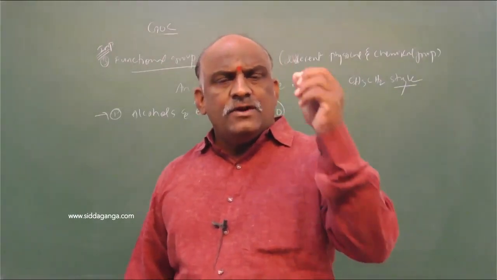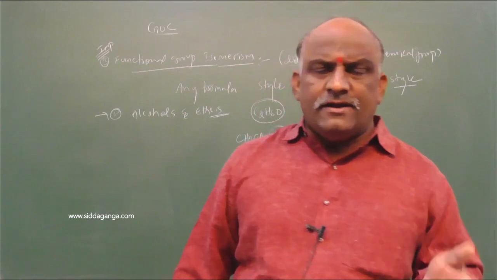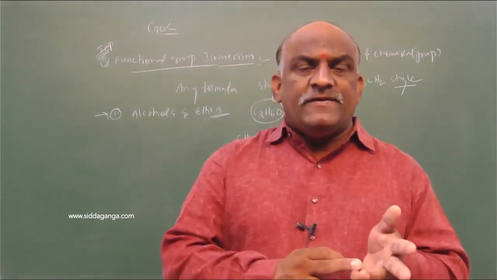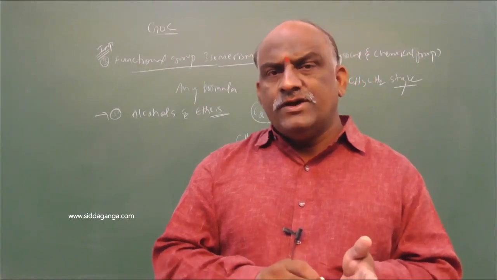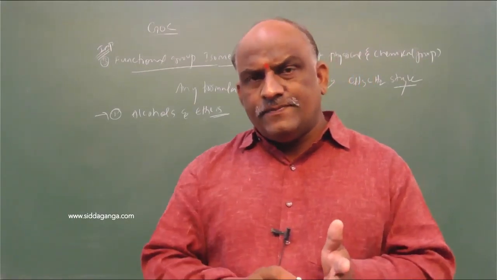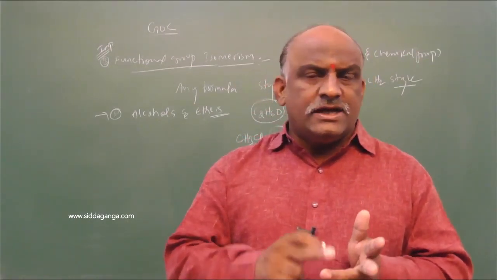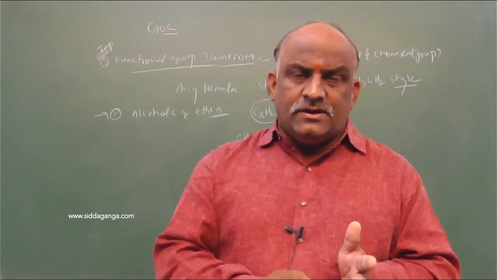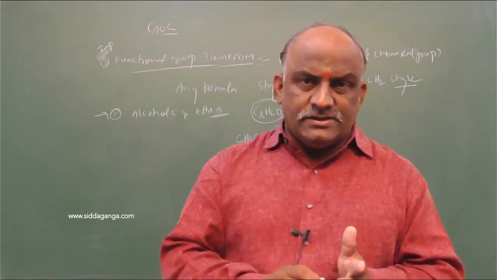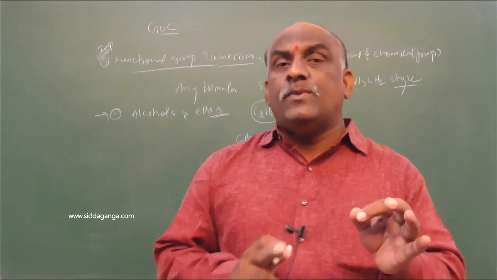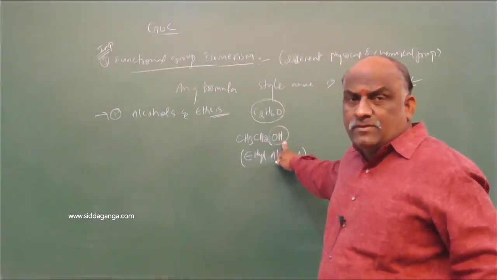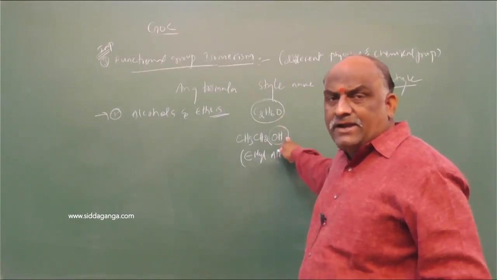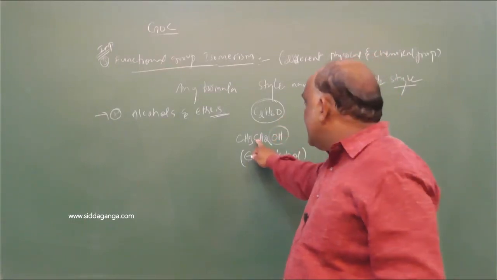Whatever it may be. Suppose we are going with aldehyde. Aldehyde is CHO. From the CHO you focus on H. Carboxylic acid, COOH, focus on H. Alcohol, OH, focus on H. Understand? That is the point. Separate the H which is present on the functional group. This hydrogen you should add to the adjacent carbon, then it becomes CH3.